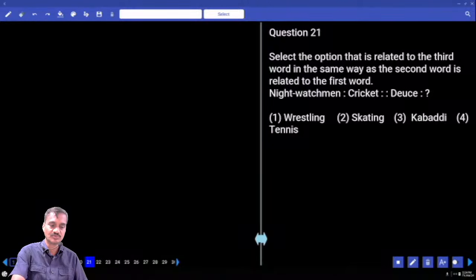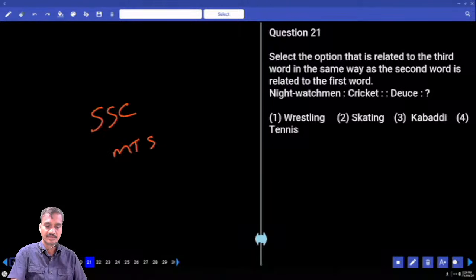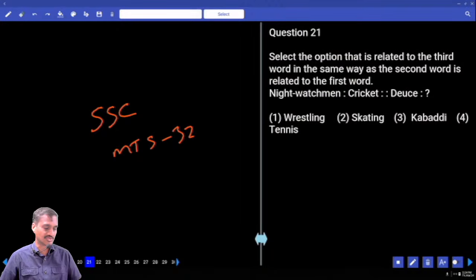Paper number 32, SSC MTS. Reasoning section, question numbers 21 onwards.